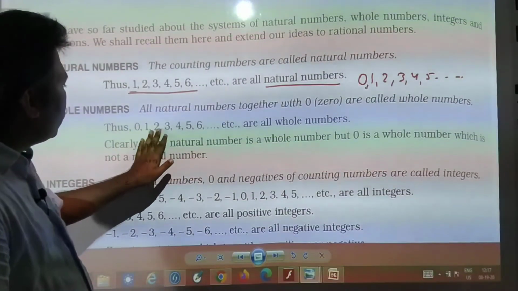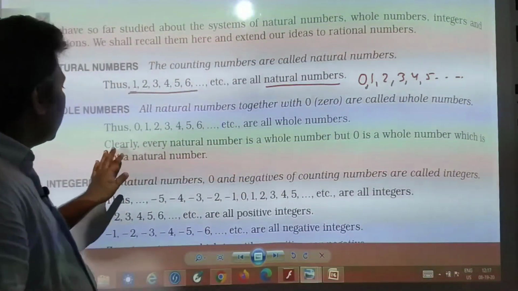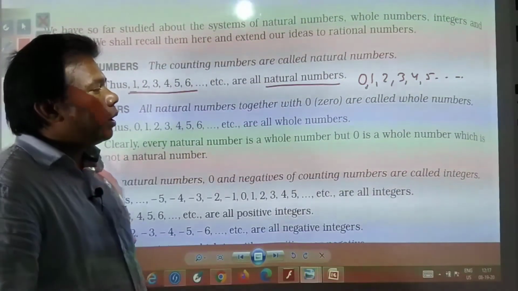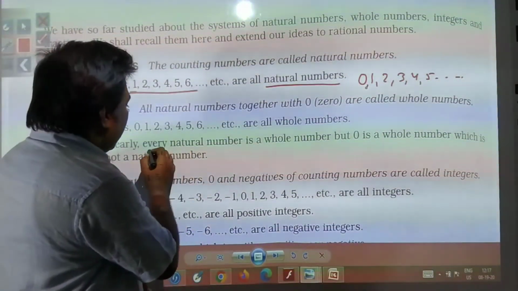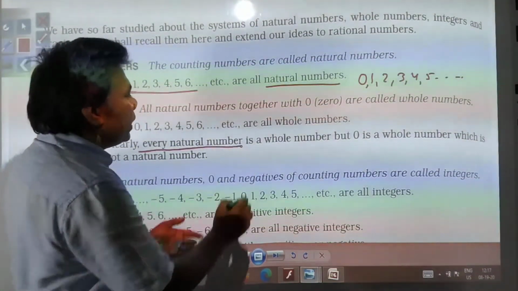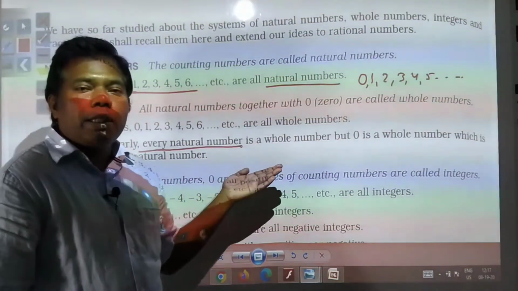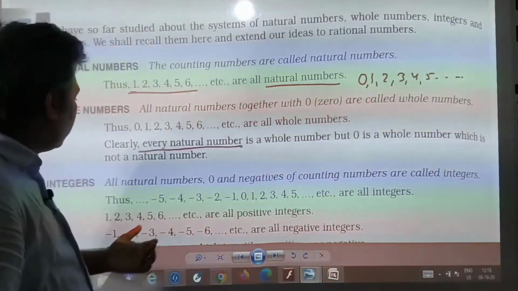Thus 0, 1, 2, 3, 4, 5, 6 etc. are all whole numbers. Clearly every natural number is a whole number, but 0 is a whole number which is not a natural number. It means every natural number can be called a whole number, but every whole number cannot be called a natural number, because 0 cannot be called a natural number. That you need to remember.